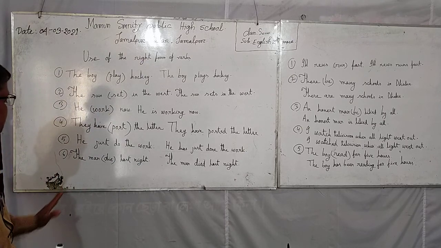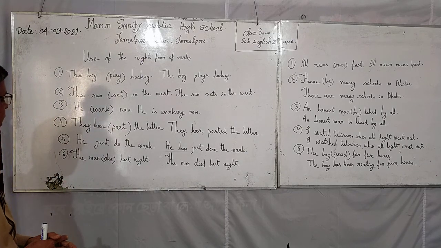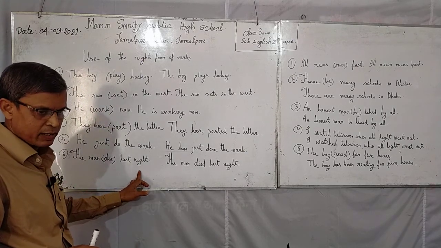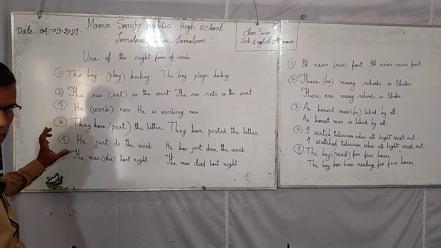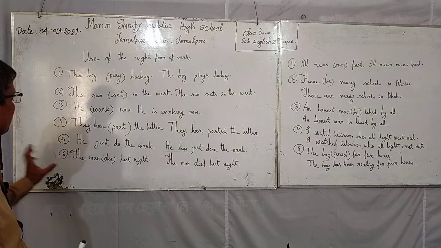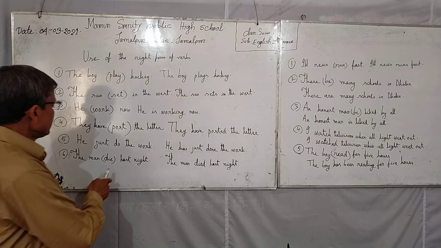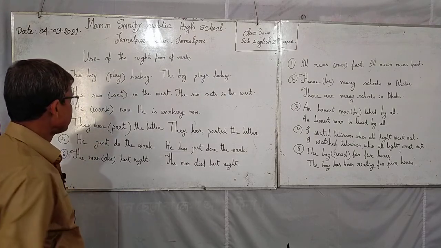Number 6. The man died last night. Do you know the rule number 6? What type of rule can you follow? Look at the sentence.